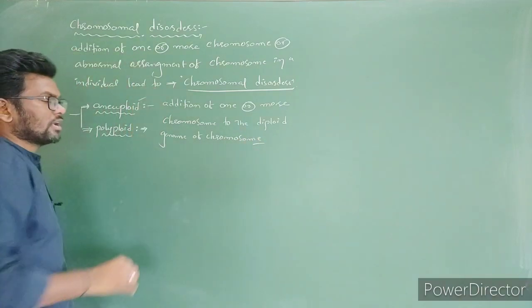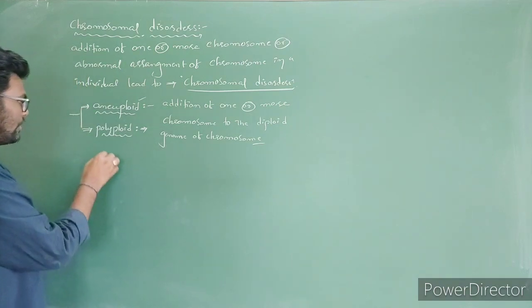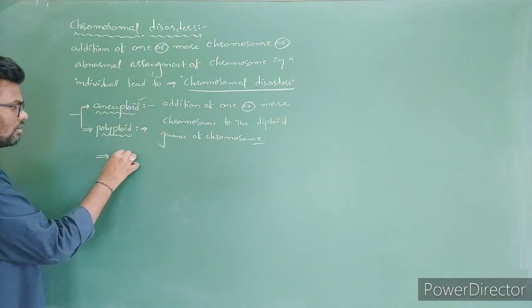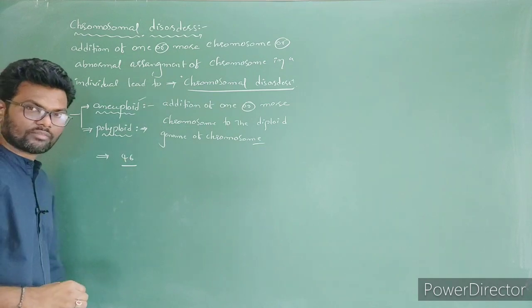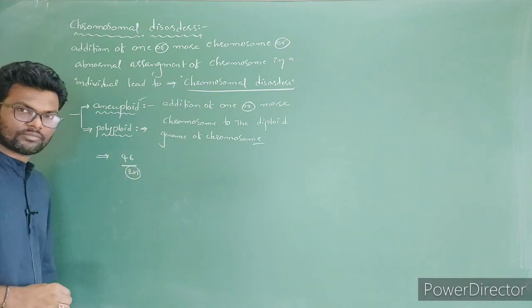Such a condition is called aneuploidy. Very simple. For example, in humans how many chromosomes are there? 46 chromosomes, which we can consider a diploid cell.